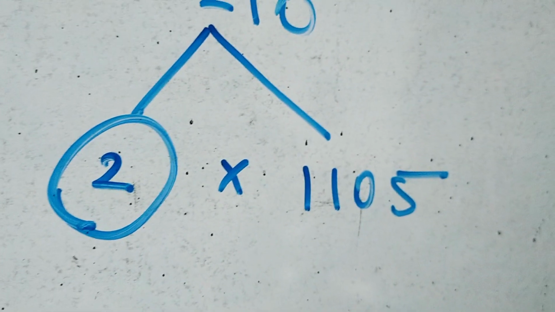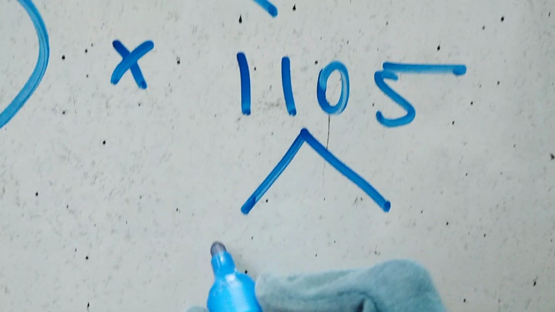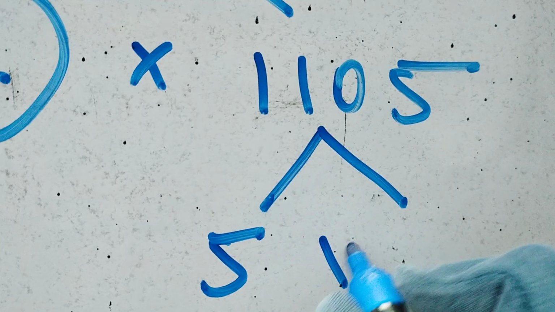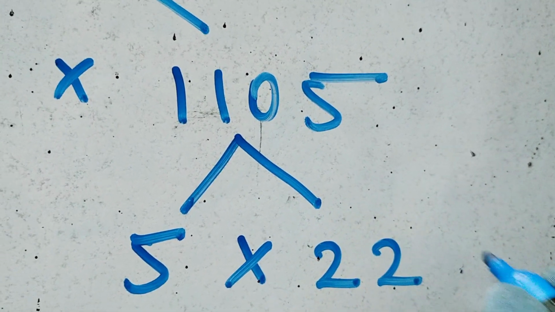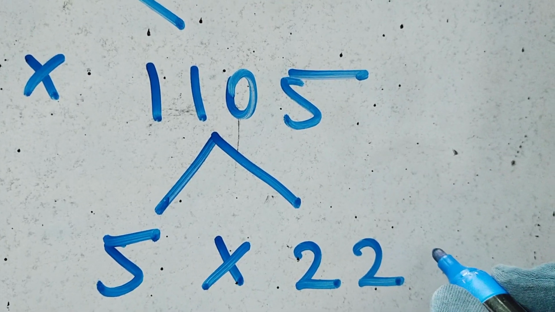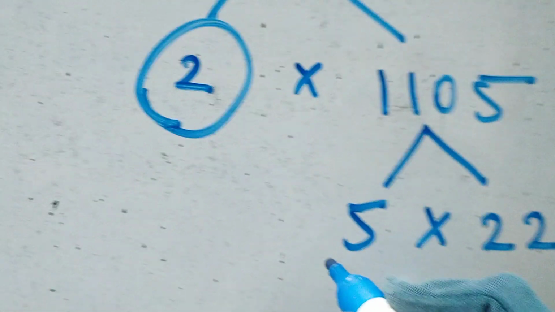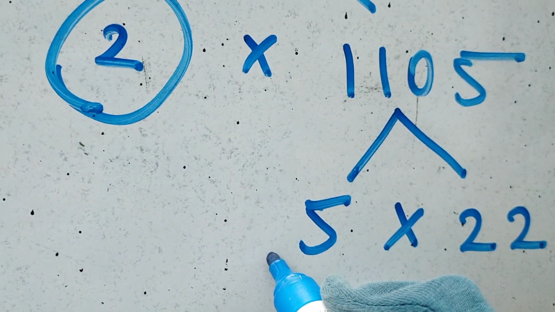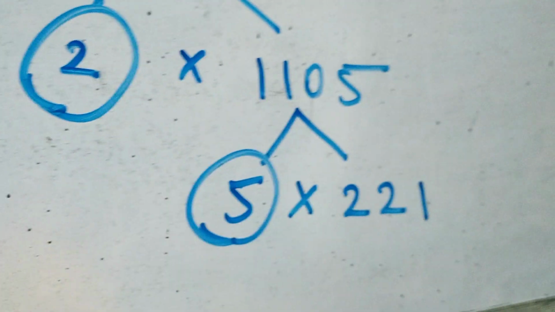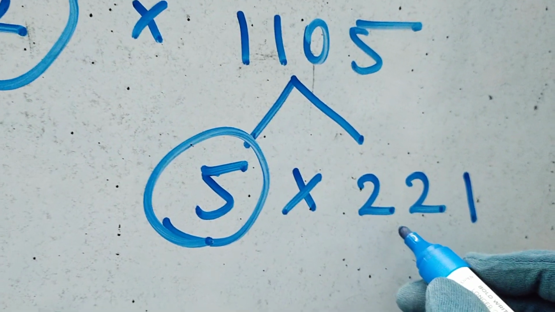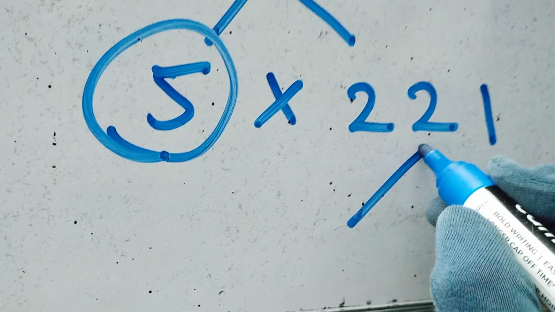A composite number we can further factorize. So now factorize it further. 5 we can take. Yes. 5 2s are 10, 5 1s are 5. Done? Then 5 is a prime number. So the factorization ends here. Factorization is ending, so we are circling it. Whereas this number, we can factorize it further because it's a composite number. So factorize it further with what number?